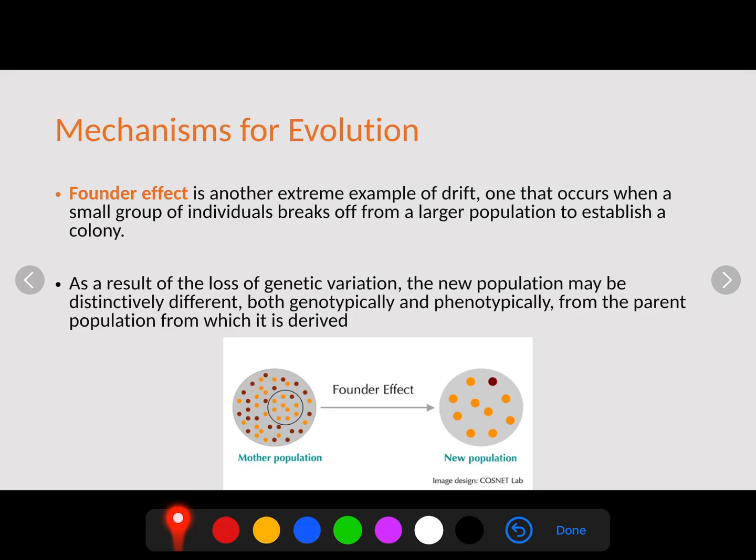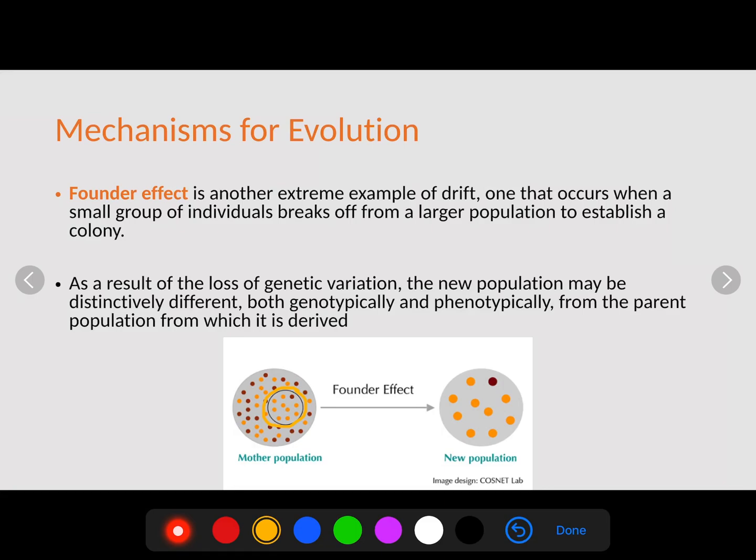Another mechanism for evolution is what's known as the founder effect. The founder effect is another extreme example of drift. Let's say an organism picks up, flies away, and goes to a different deserted island. Now, a small portion of them, like right here, leave, and the majority of them are yellow.